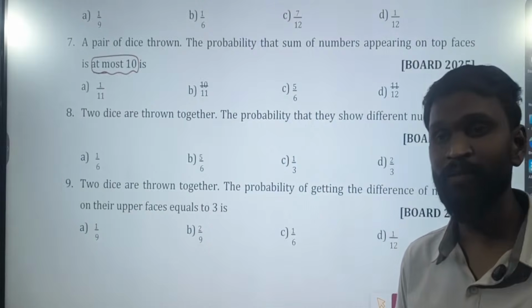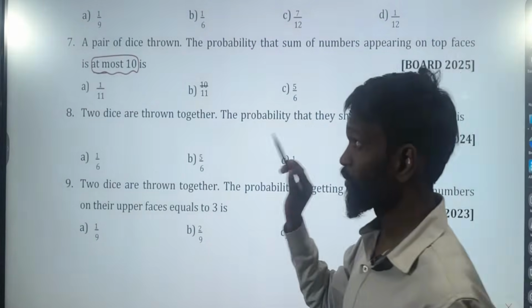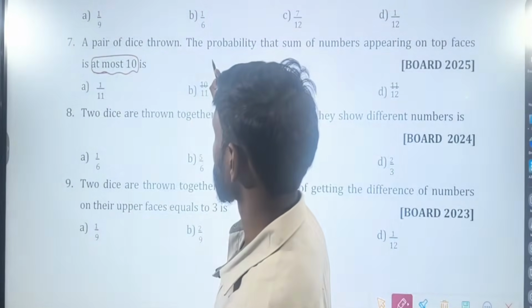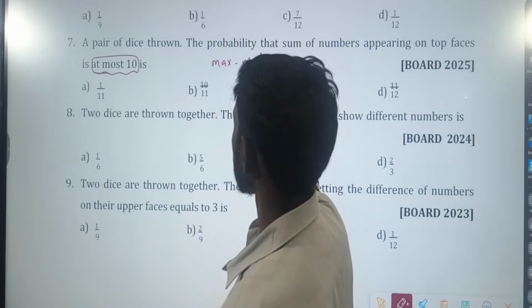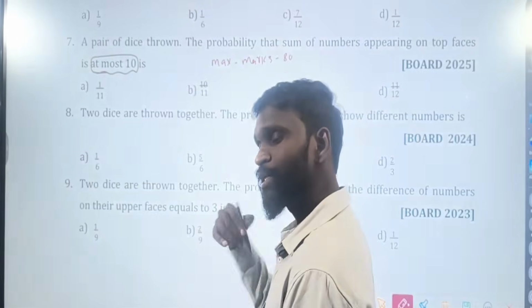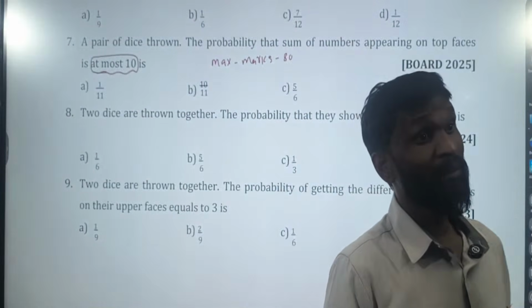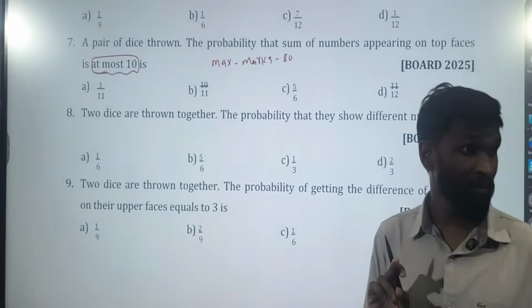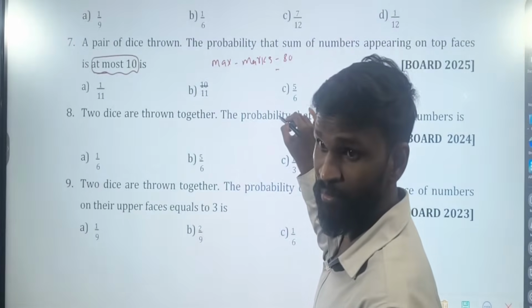At most 10 means? No, not about 10. At most 10 means similar to your question paper. Maximum marks. What is maximum marks? 80. Can anybody give more than 80 for writing? No. Maximum is at most. Can I get less than this?